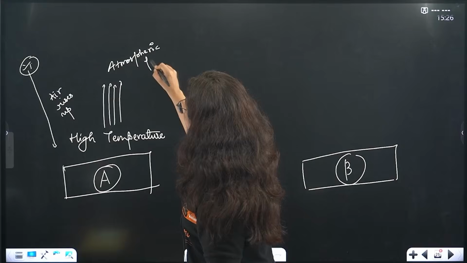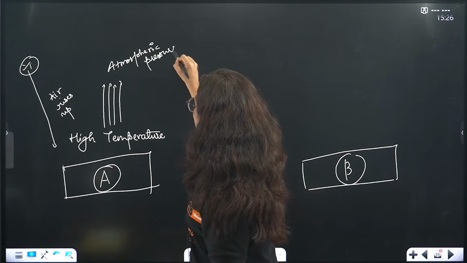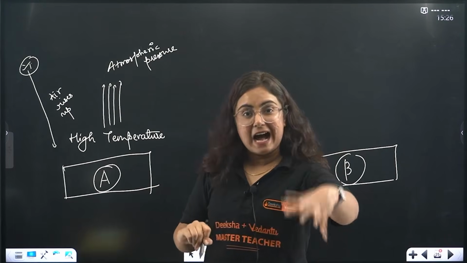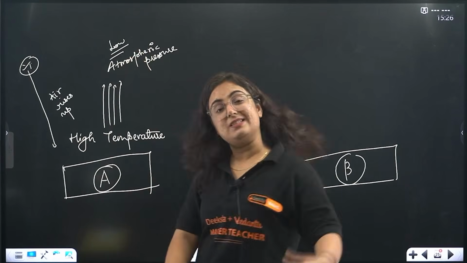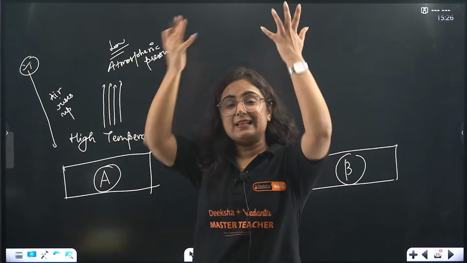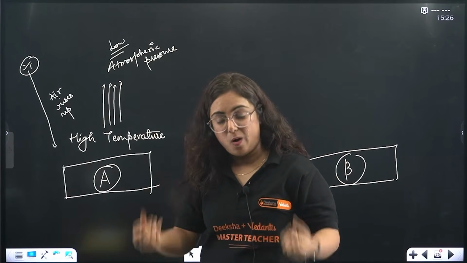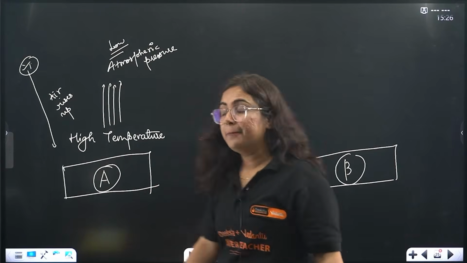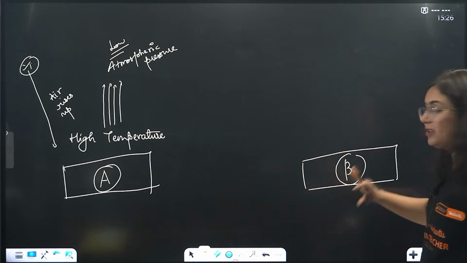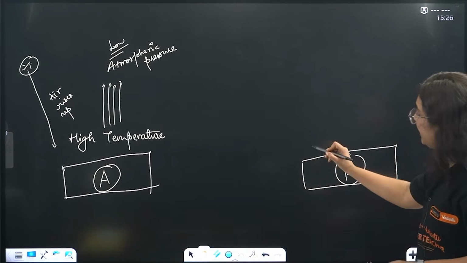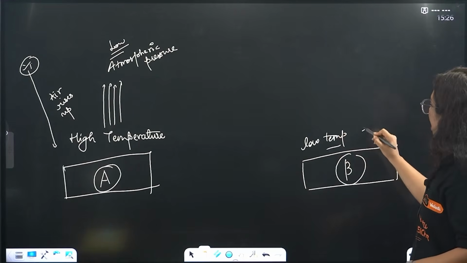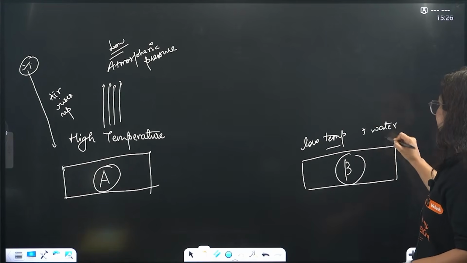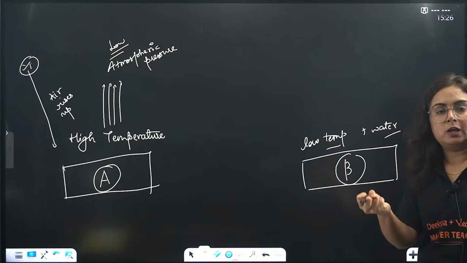The atmospheric pressure of this place, beta, what? High temperature, low atmospheric pressure, that means it decreases. The air rises up, so now the pressure is less on the earth's surface. Okay? And in the situation which is quite opposite of this, whenever there is low temperature, all that water vapor is in the air itself, close to the earth's surface.